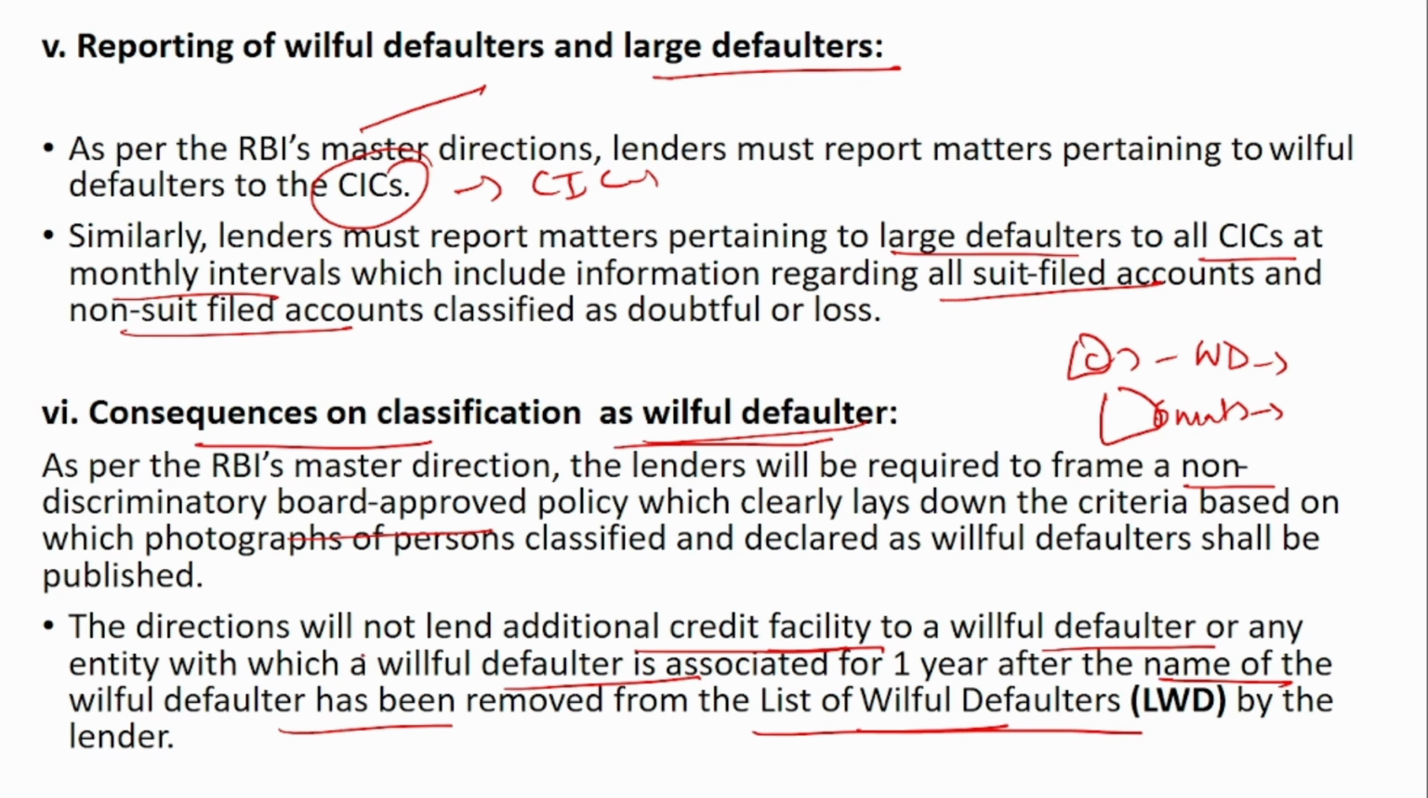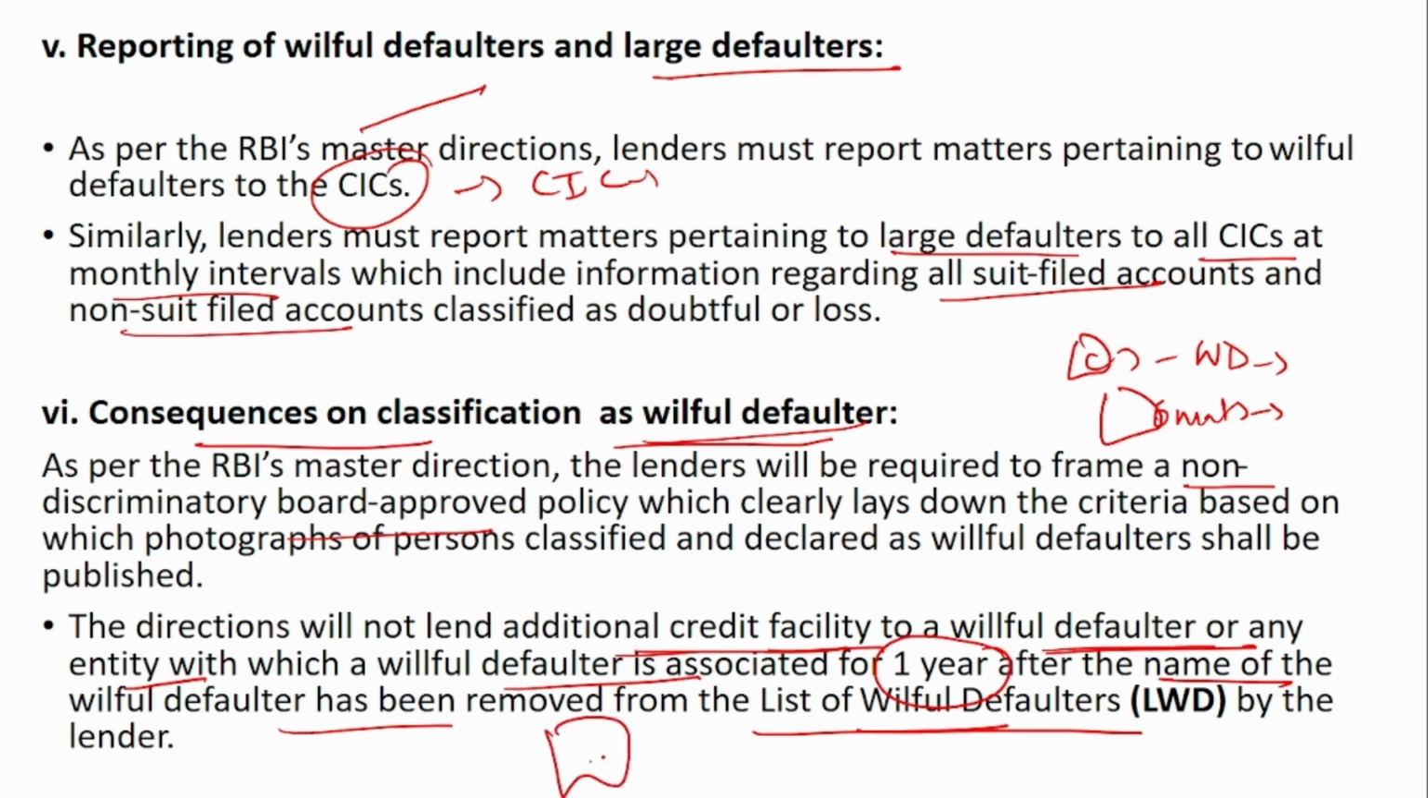So the consequence is that the direction is that the lenders will not lend additional credit facility to a willful defaulter or any entity with which a willful defaulter is associated for 1 year after the name of the willful defaulter has been removed from the list of willful defaulters.